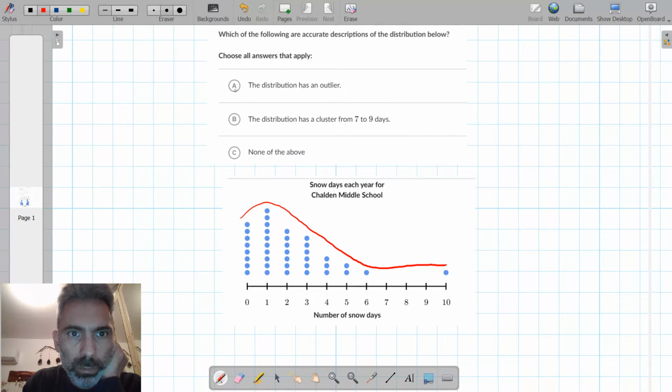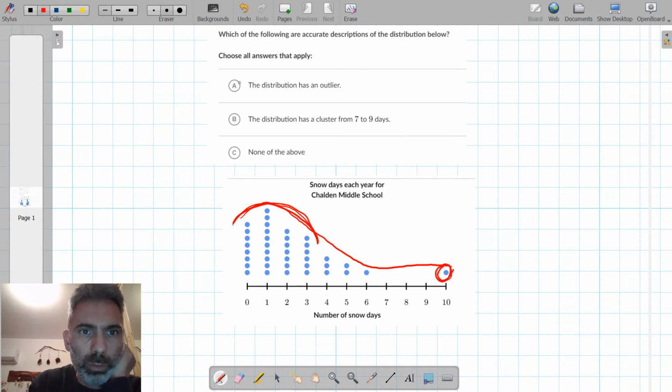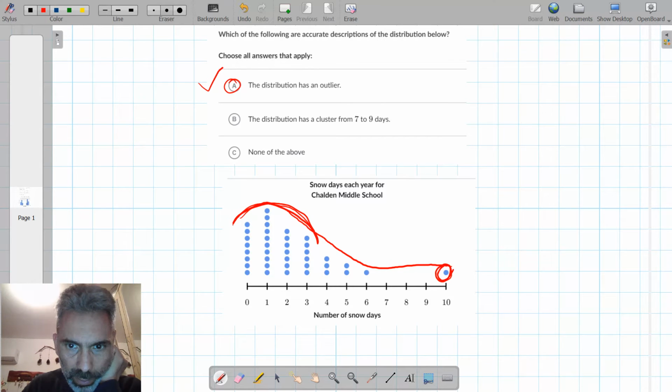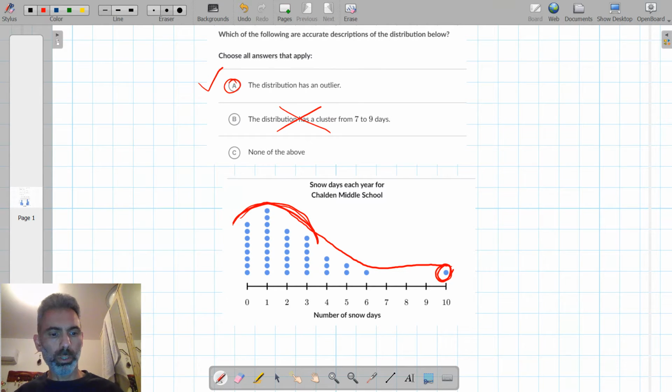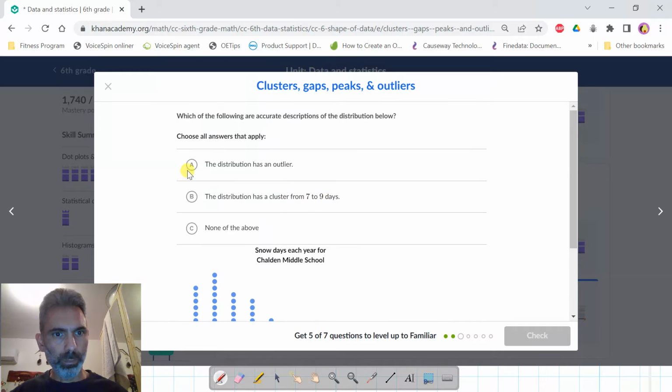The distribution has an outlier. This is correct because the bulk of the data is here, and 10 is definitely an exceptional value compared to the other data points. So option A is correct. The distribution has a cluster from 7 to 9 days. From 7 to 9 days we have no data, so this is not correct. So only option A.